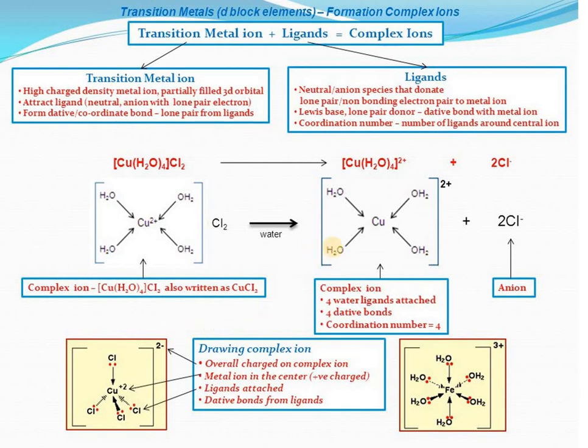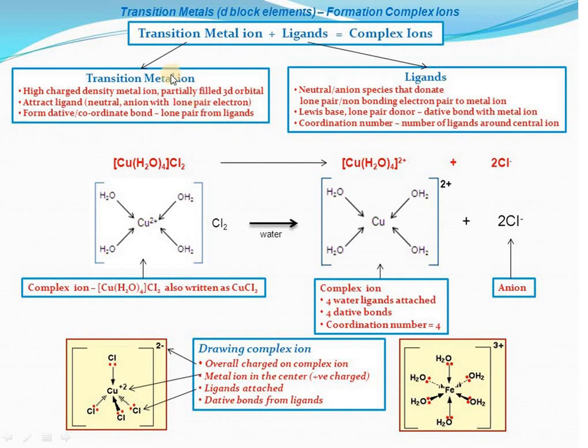Now this is just an example. This is a complex, and you can find the square bracket here. The chlorines on the outer side are known as counter ions, and water is a ligand. How many are there? 4, so the coordination number is 4. Thus copper is the central metal atom, and this bond represents the coordinate bond. So this lone pair is donated by chlorine towards copper. This is the lone pair donor, that is Lewis base, and this is the lone pair receptor, that is the central metal atom. Okay, so this is the basic thing.